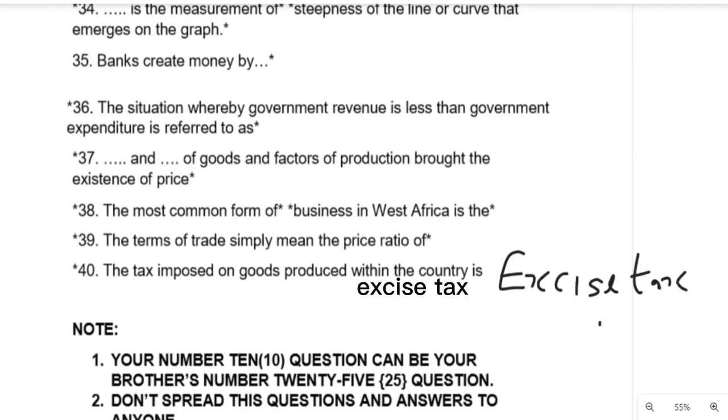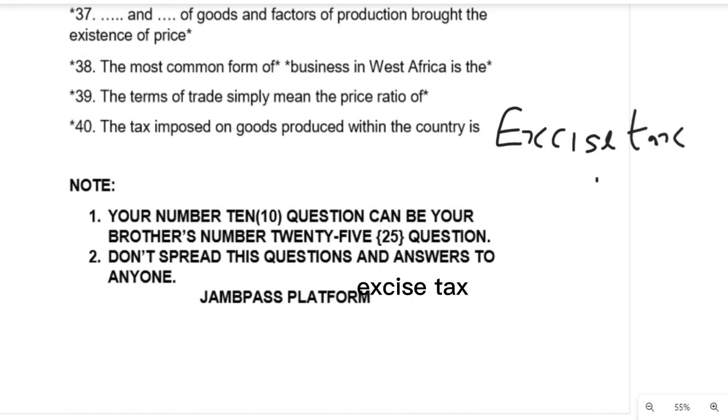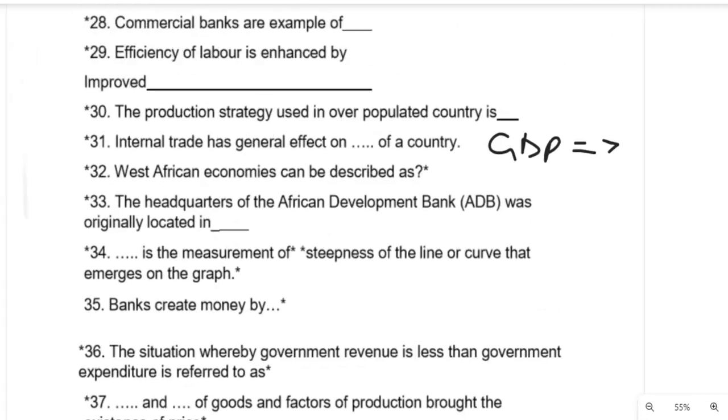These are the 10 questions that you can see in your exam. Note, when you go to take your computer-based exams, the questions are interpolated. So your question 10 might not be your friend's question 10. It might be question 25 of your friend. So when you go in and you write the questions and you give to your friend, you've automatically failed your friend. So go in, take your own exams, make sure you get the right options and come out. Do not spread the question and the answer to anyone. Please note that, and that's what you'll be told during your CBT examination.